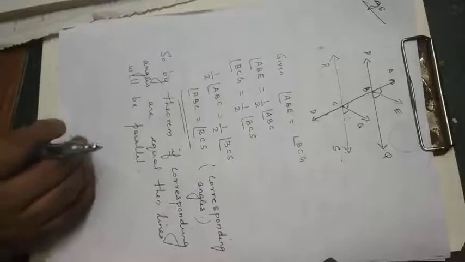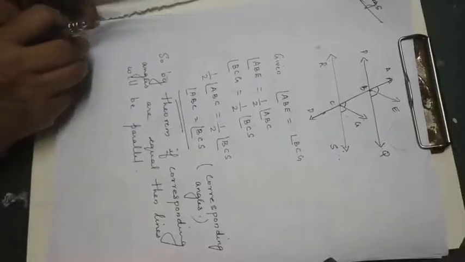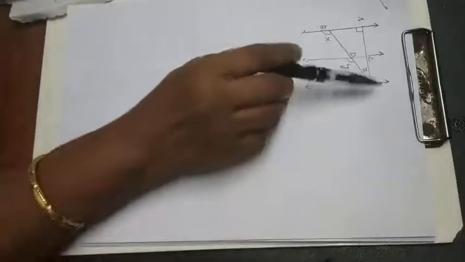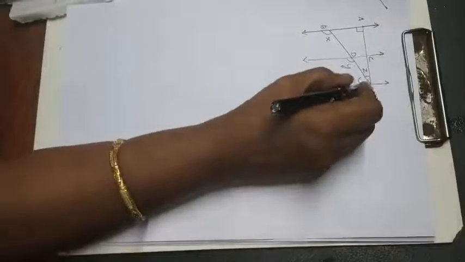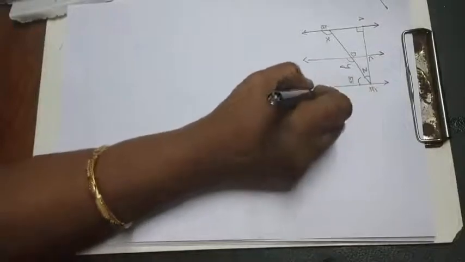Find the values of X, Y and Z. So let us draw that figure. Now the figure is given like this. This one is Z, F. Now you are asked to find out X, Y and Z.